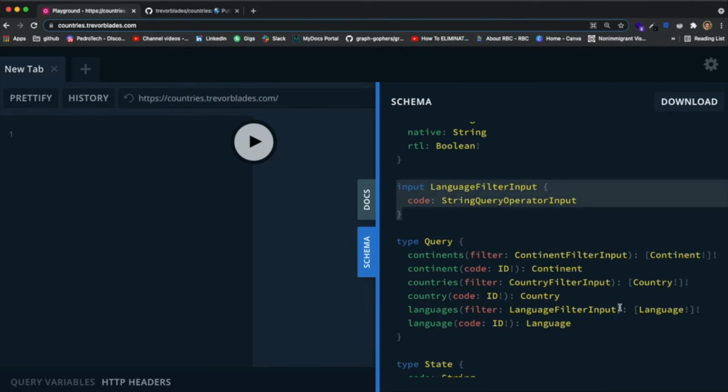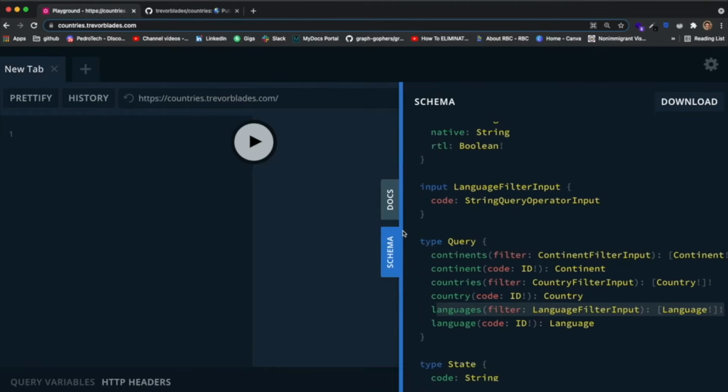You can see that there isn't actually an exclamation mark over here, which means that you don't need to pass this variable as an argument. You can just query for languages and it will return the information. You don't need to pass an argument. Differently from stuff like continent or country where the ID is required, you don't need to actually pass anything. I would just ignore this for a second. Just try returning a list of all the languages inside of this API.